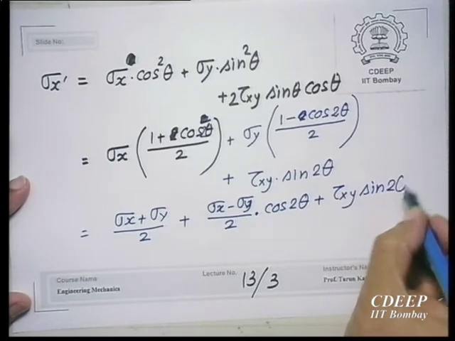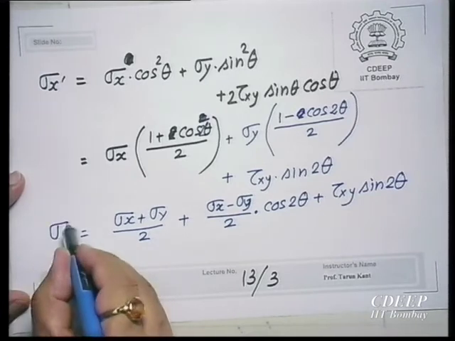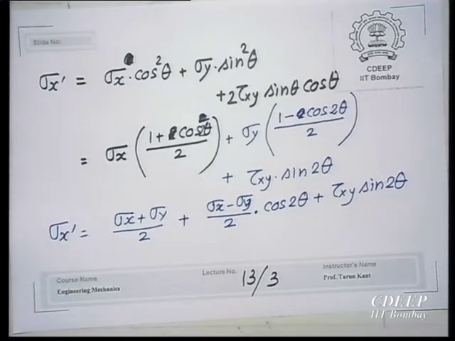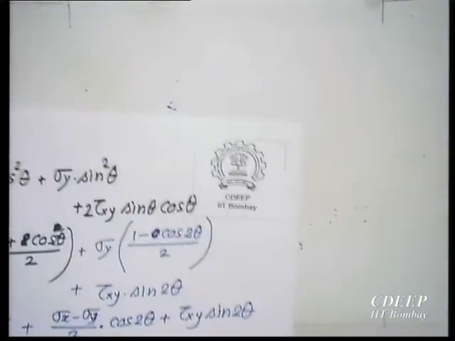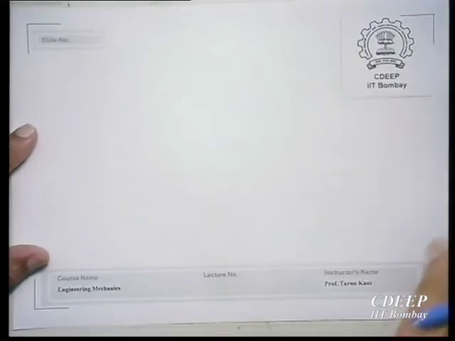In two angle, you know. So, we have got this: sigma x dash is equal to the summation of three terms. Sigma x plus sigma y by 2, the sum of the two normal stresses divided by 2, plus the difference between the normal stresses divided by 2 into cos 2 theta, plus shear stress into sin 2 theta. And if you do the same thing, because let us finish that also, this is 13.4.